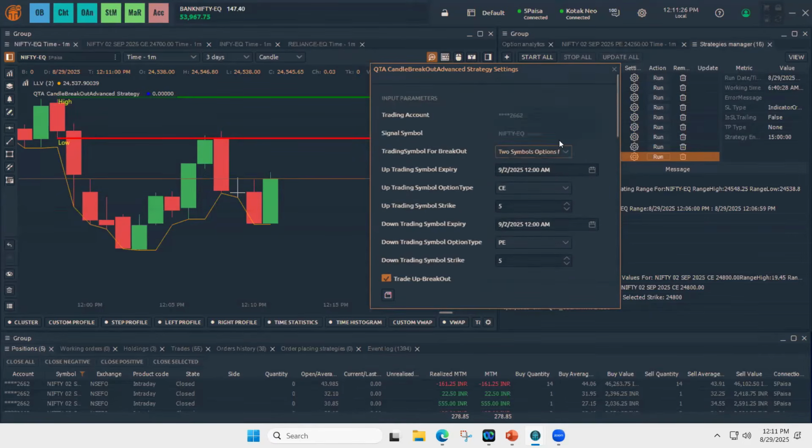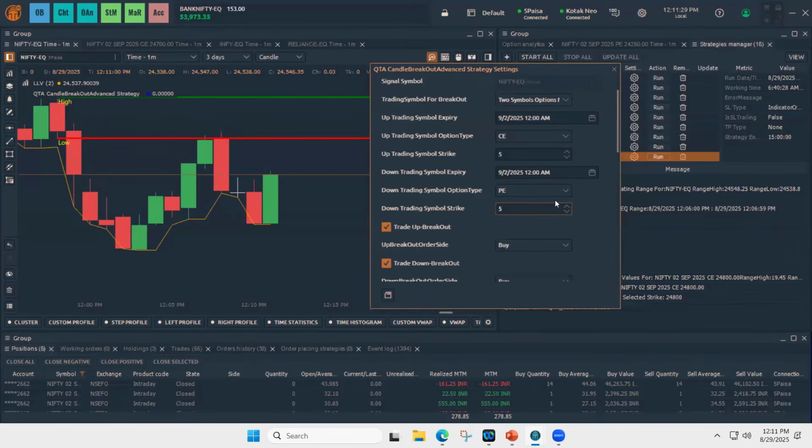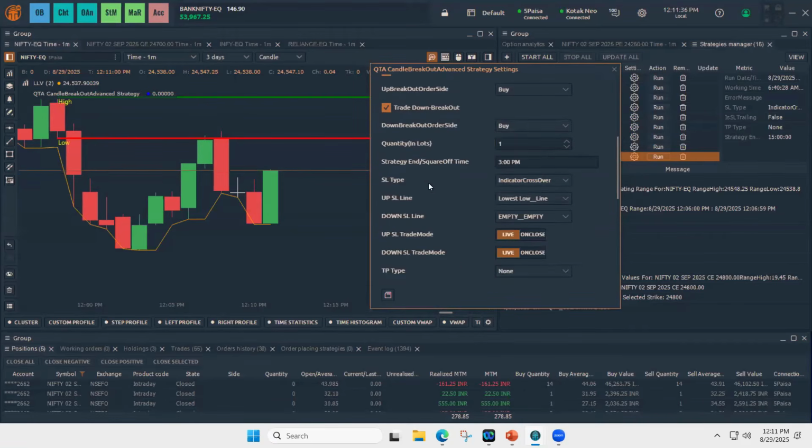So these all settings, once you go through and understand, it will be very easy and you can do it faster on coming days once you're used to.